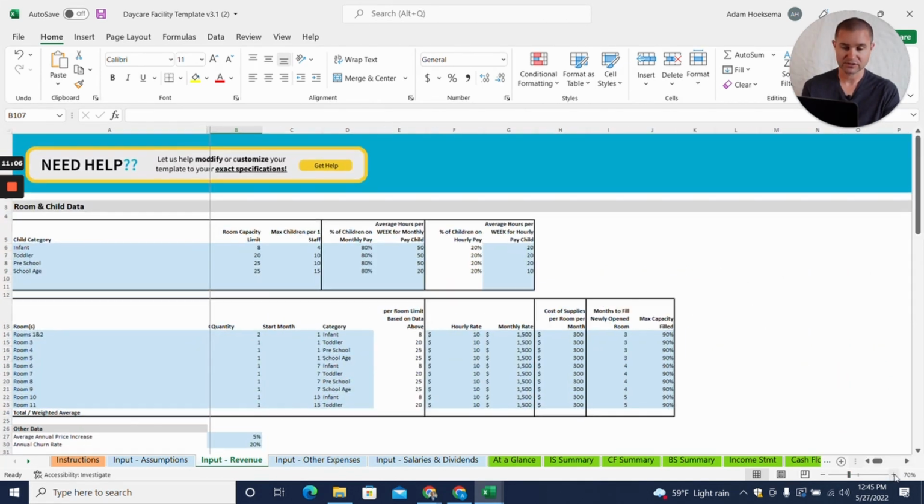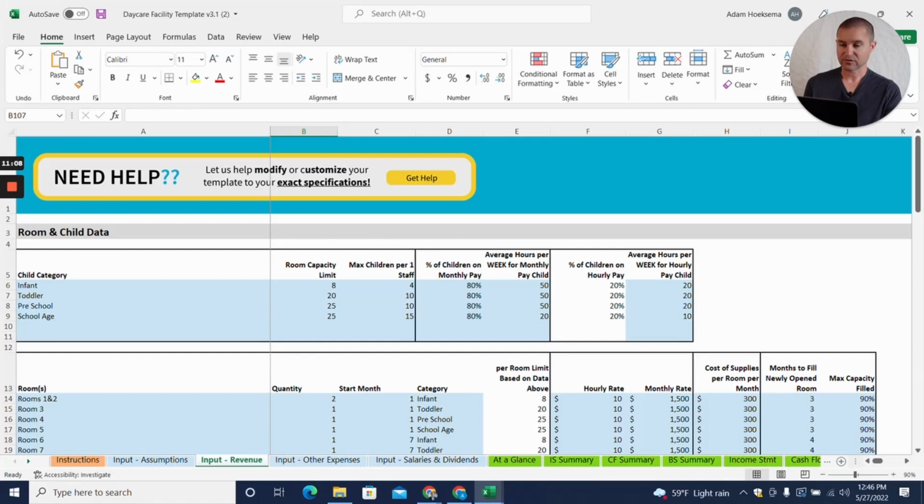And so I'm just going to show as an example in one of our templates. So we have about 60 different templates, and each template, the revenue model is very different. It's very customized per type of business. And so in this example, for a daycare facility, we've got these different categories of age groups and what the capacity is for a particular room for the infant room, and then what's the child to staff ratio that's required. It's a number of other assumptions.